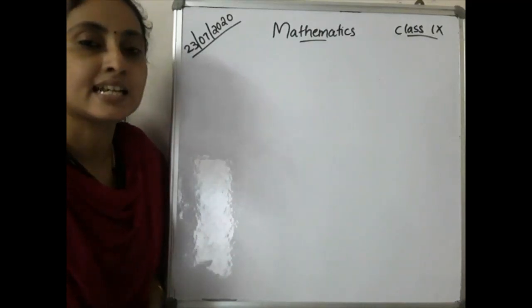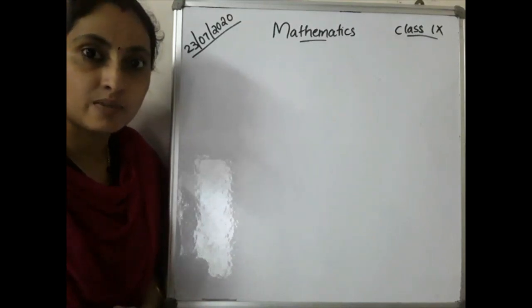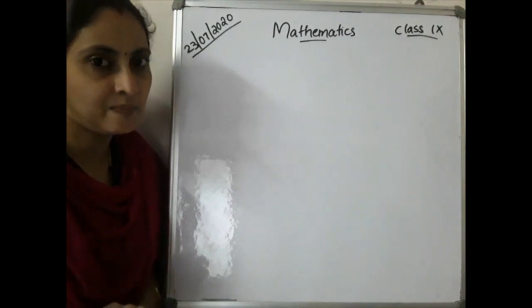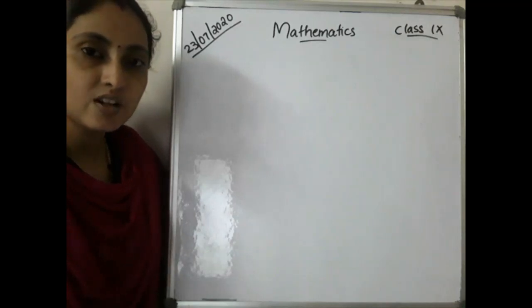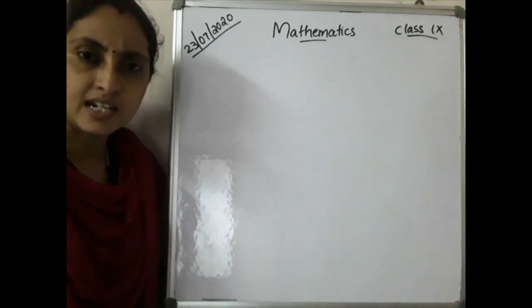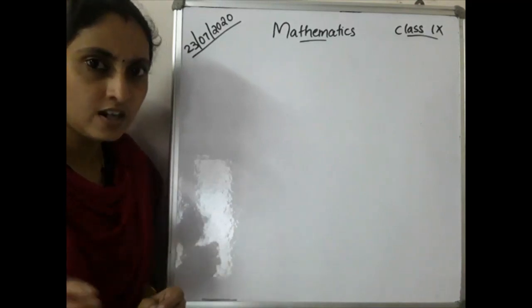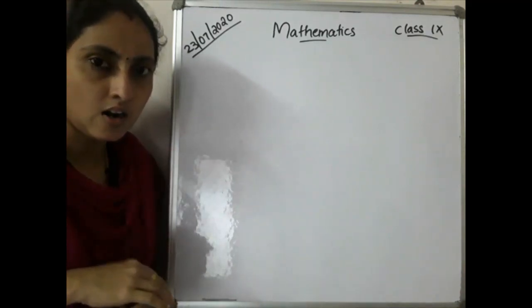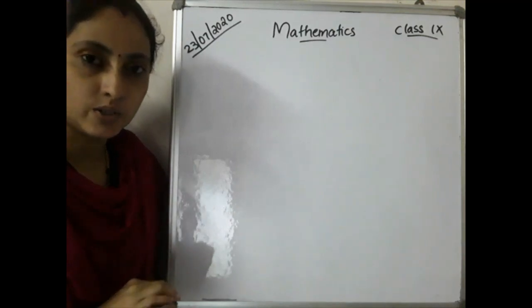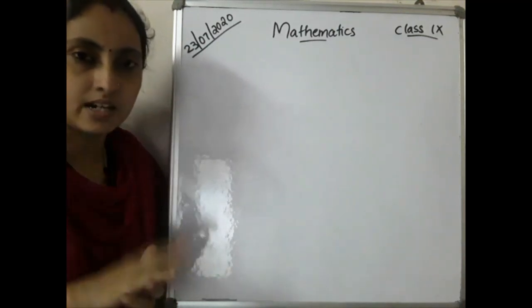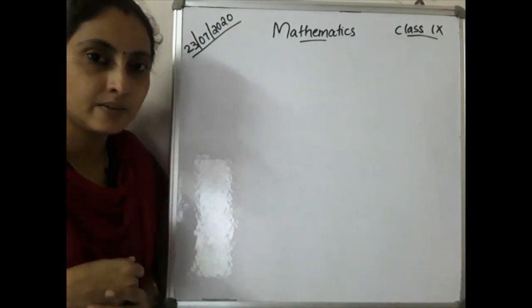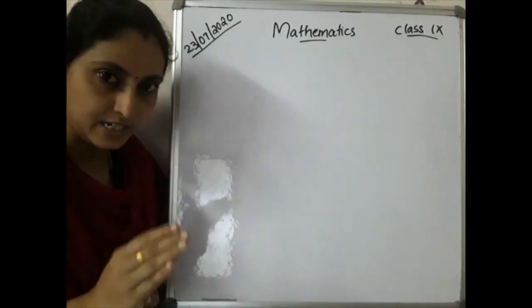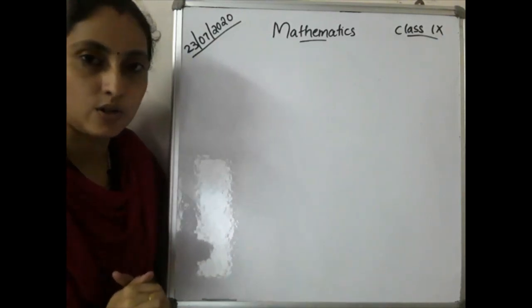Okay? Yes. So where did we reach, did anyone remember? Yes, what did we cover? Which theorem? Remainder theorem, is it? Yes. So, what does the remainder theorem state? If p of x is a polynomial of degree greater than or equal to one and a is any real number, then which will be the remainder when p of x is divided by x minus a? The remainder is p of a.